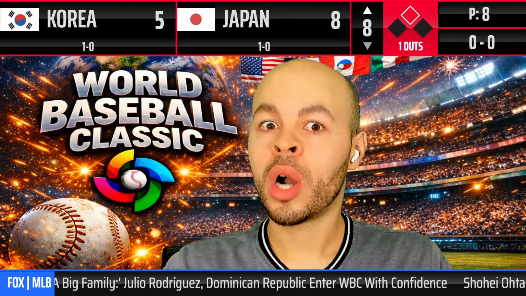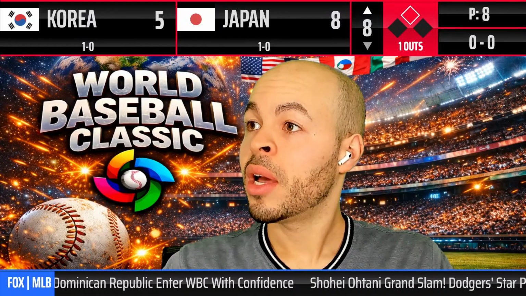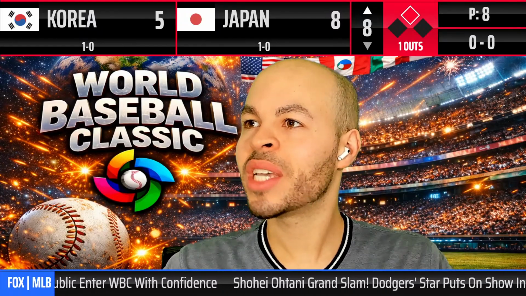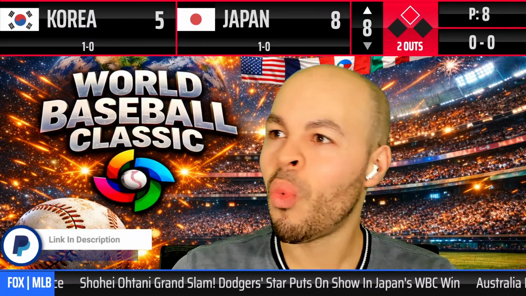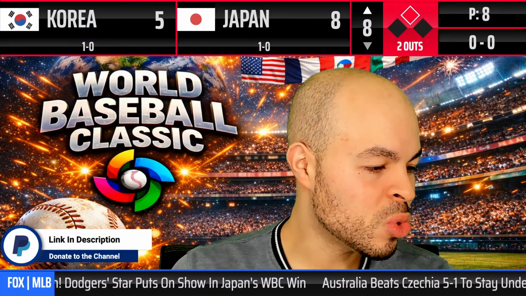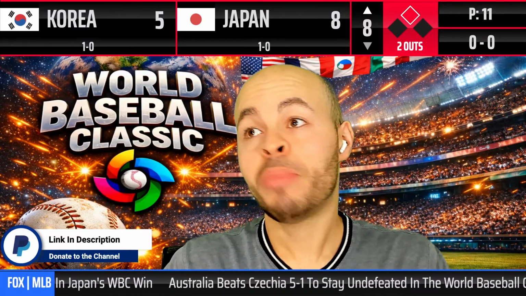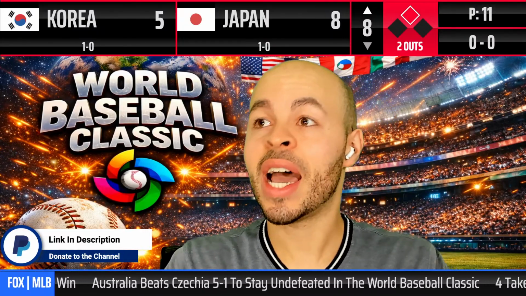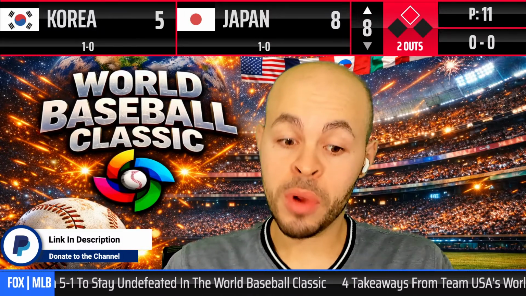Let us see here right now. Okay, no walks in this game. Unbelievable. Oh boy, there we go. That ball's hit well, but the left fielder is right there. Hit the ball well, right to the left fielder. So 2 outs now, and Japan's almost about to get out of this. There's 2 walks in the game from Korea.